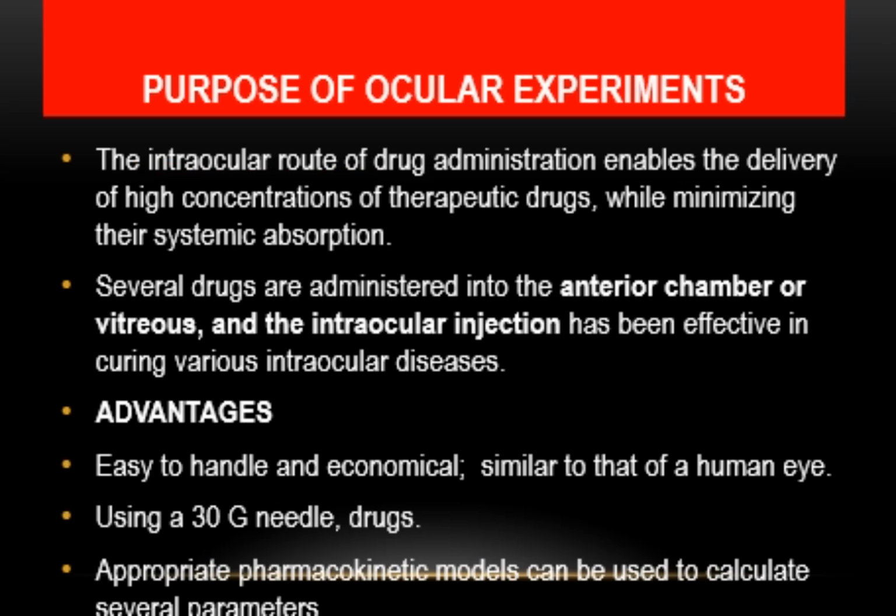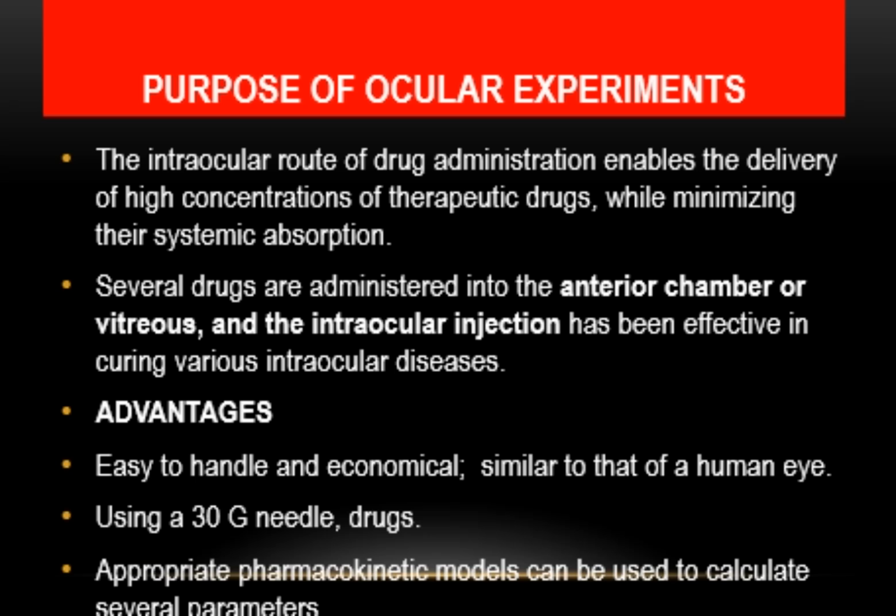So the intraocular route of drug administration enables us to determine the high concentration of the therapeutic drug with minimum systemic absorption. We can directly investigate the drugs that we need for eye purposes. In other words, we can discover newer pharmacological agents for the curing of various intraocular diseases.